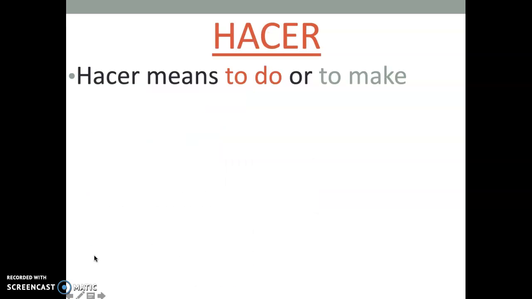So, as I told you, hacer means to do or to make. So this verb has 2 different meanings, to do or to make. It is a very common verb in Spanish. Therefore, you guys need to memorize not only the translations, but the conjugations as well.